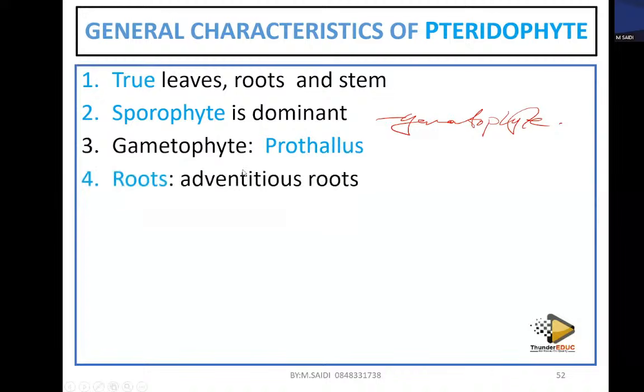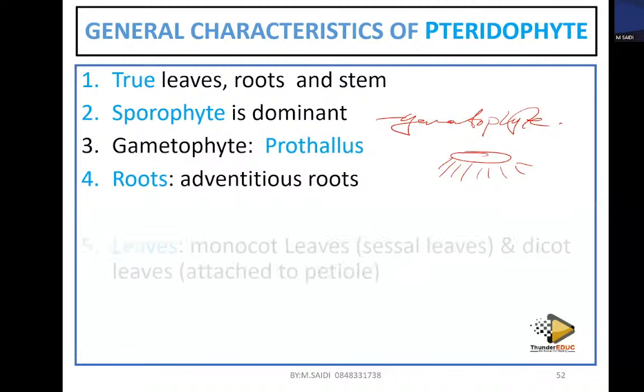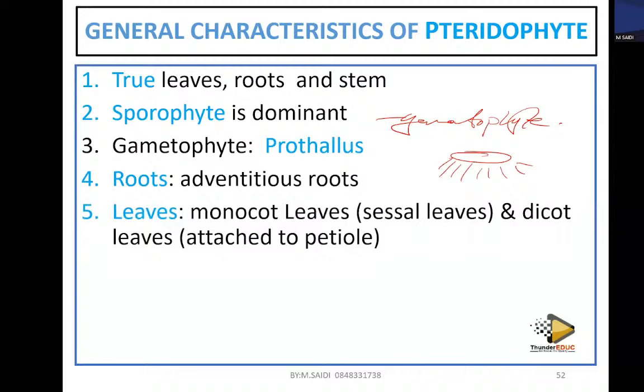They have adventitious roots. Adventitious roots means that they don't have roots which go deep into the ground very fast. They are just like hair on the head. An example of adventitious roots is the onion. Leaves are like those of monocots. It means that they have long leaves with parallel veins, not network veins.